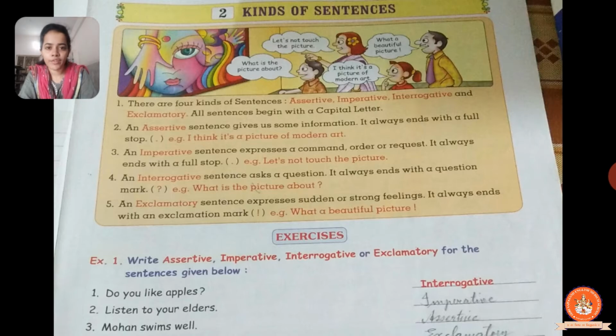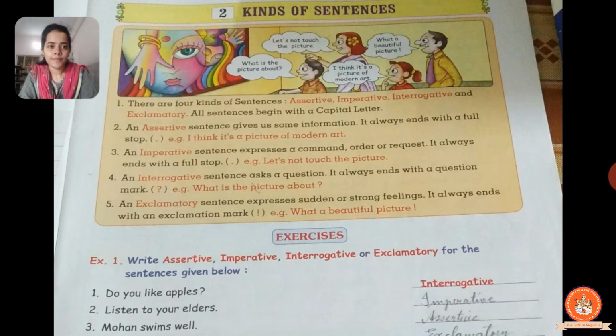This I also told you in the previous video: all sentences begin with a capital letter. You cannot begin any sentence with a small letter.